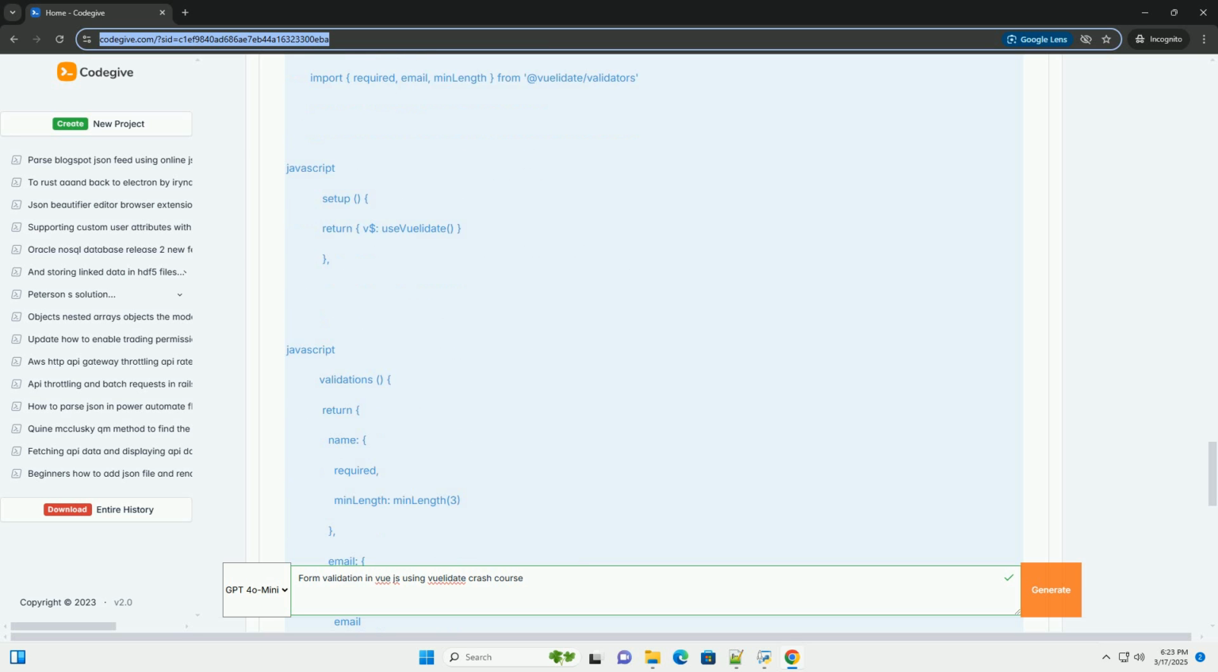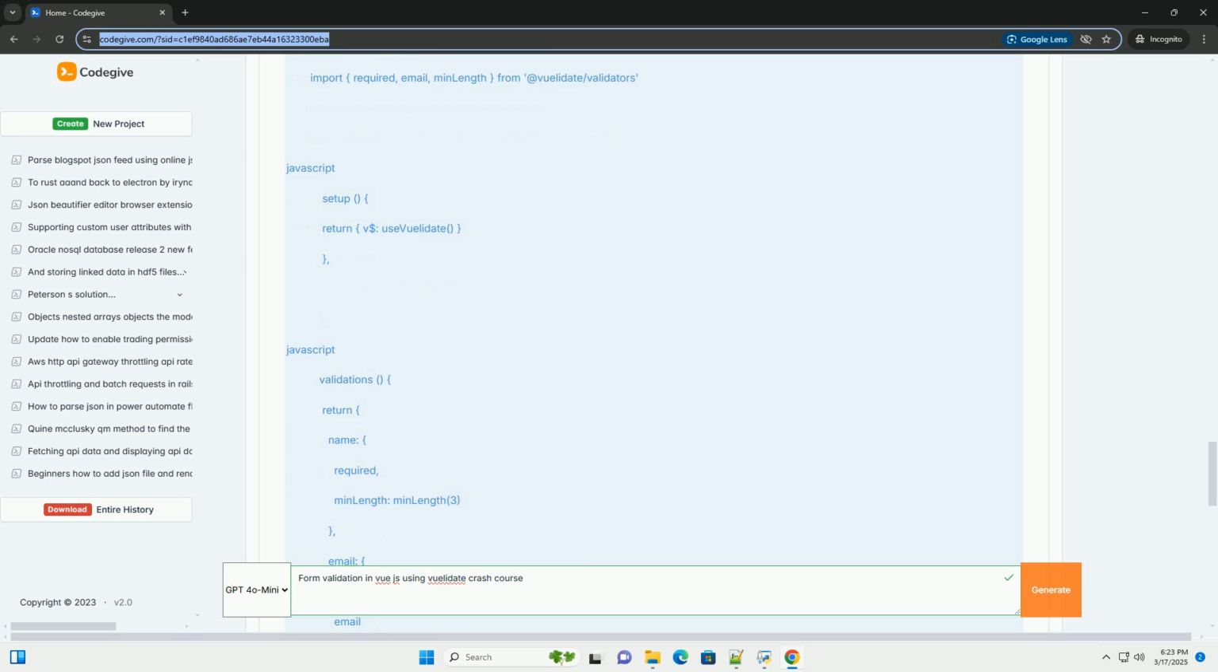Email: required, the field is required. Email, the field must be a valid email address. Template binding. v-model equals name, binds the input to the name data property.